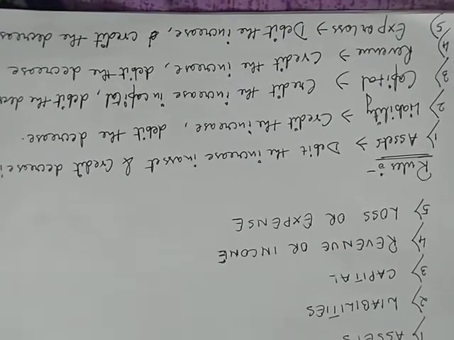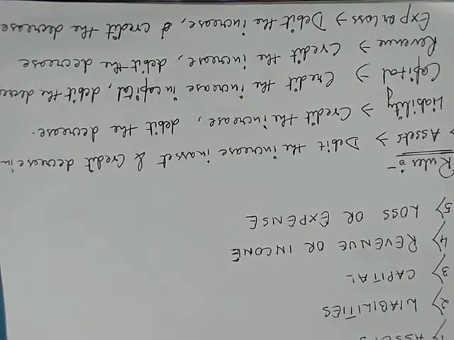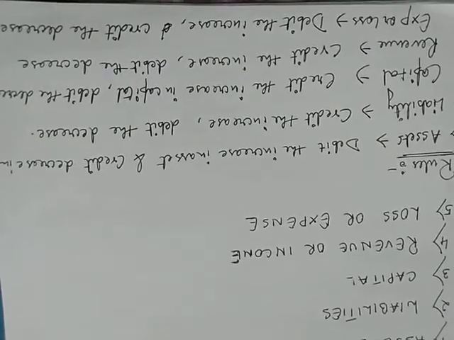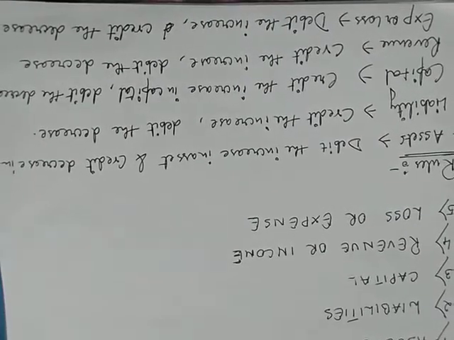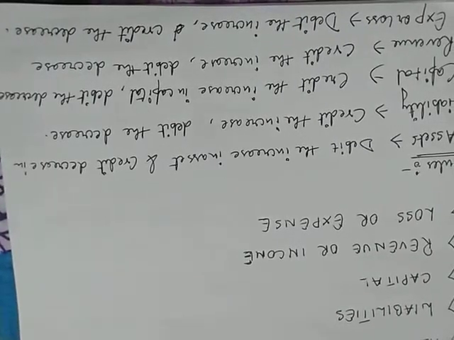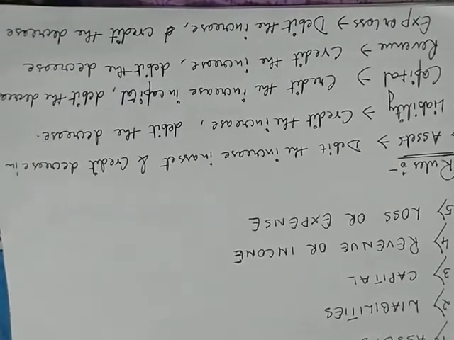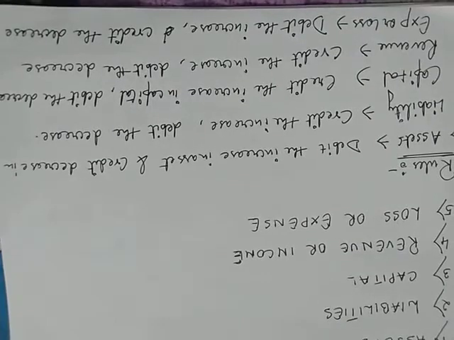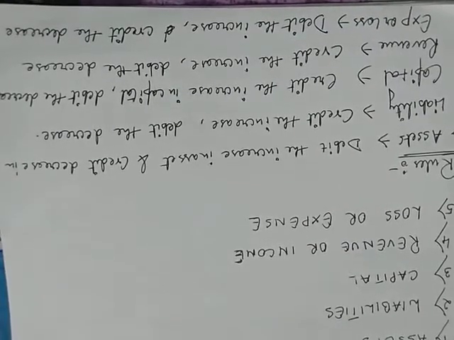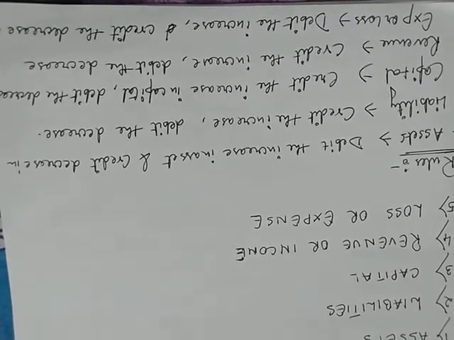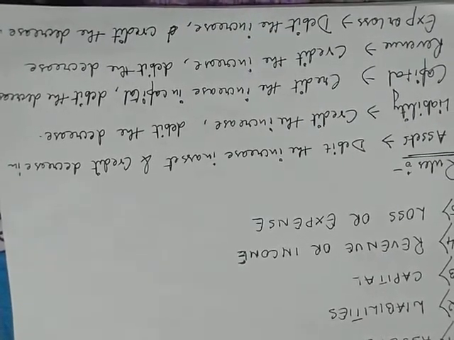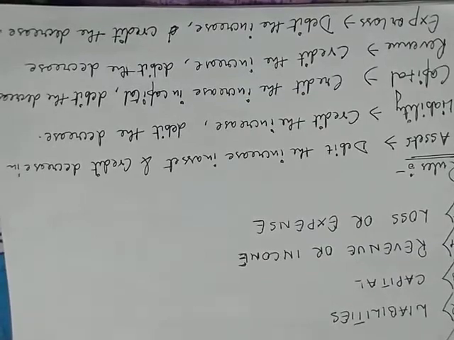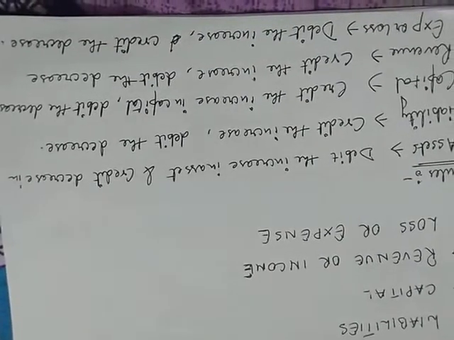Next, third is the capital account. Capital account is the same, as it contains a credit balance. So any increase in the amount of capital will be recorded on the credit side, and a decrease in capital will be recorded on the debit side. Next is revenue. Same thing, revenue is an income, so that will also be credit, meaning credit the increase in income and debit the decrease in income. Next is expenses or loss. Debit the increase and credit the decrease.